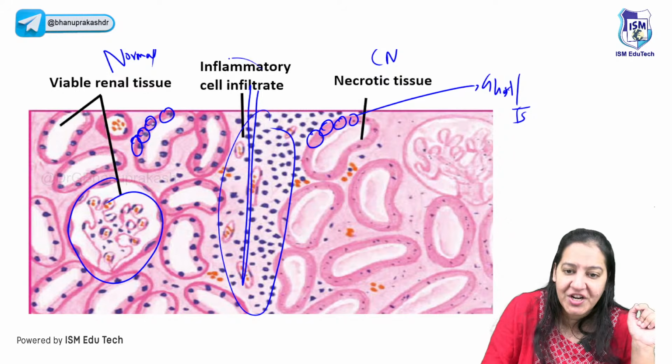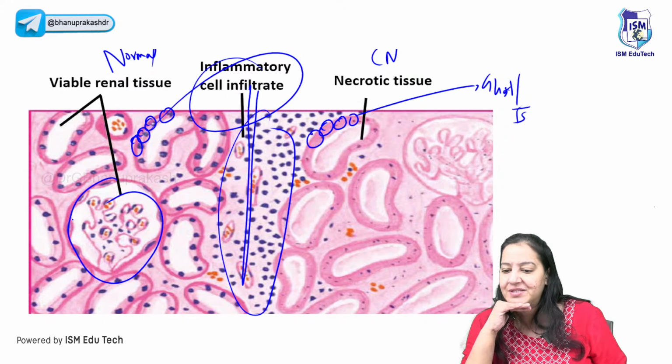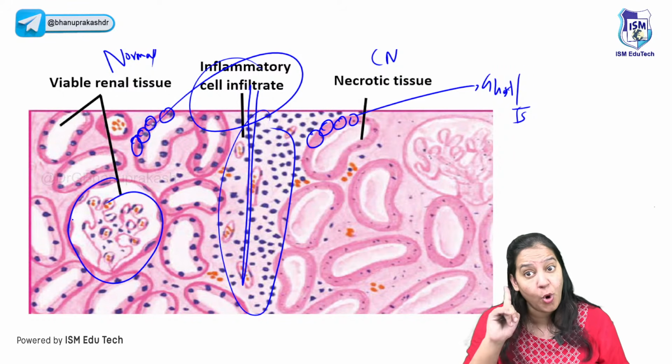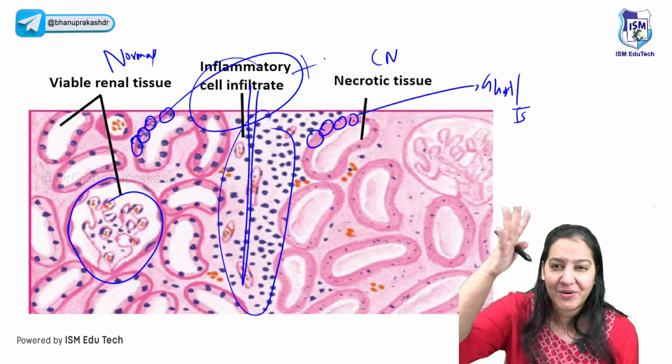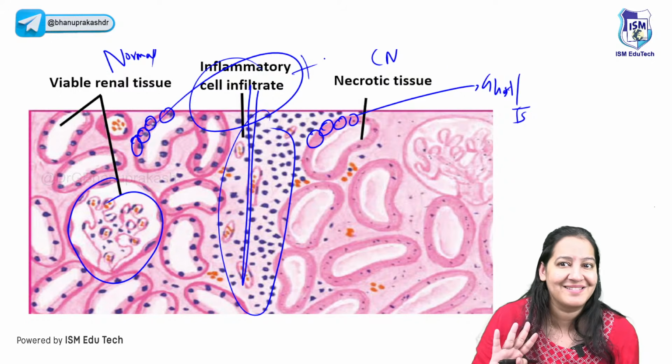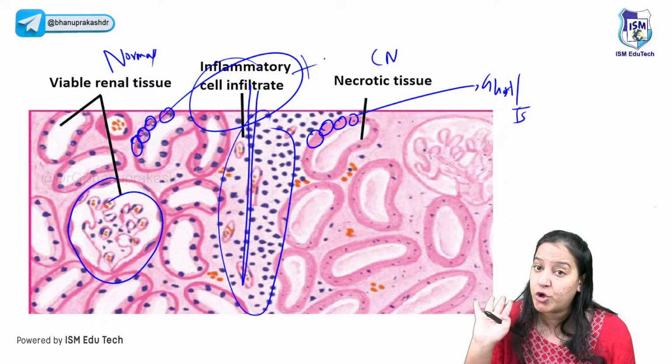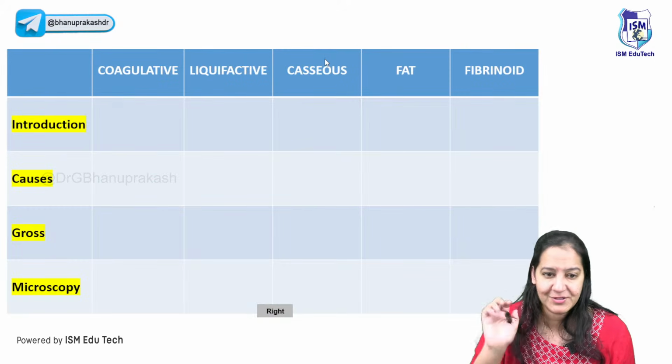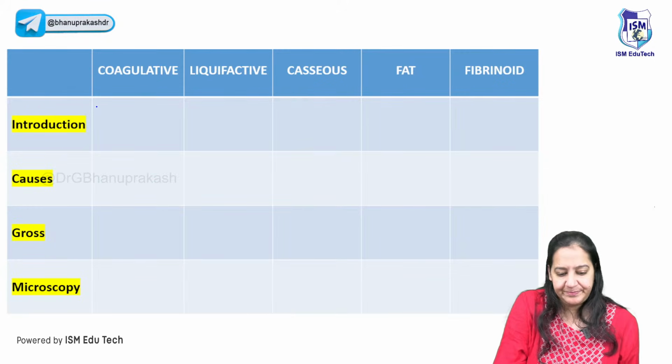And at the junction, appreciate the inflammation. Inflammation is present at the junction. Say yes. Inflammation is always present. Without inflammation, you cannot say necrosis. It will convert into apoptosis. Inflammation must be present to document necrosis. So we are done with coagulative necrosis.